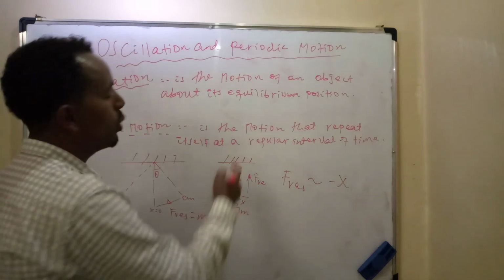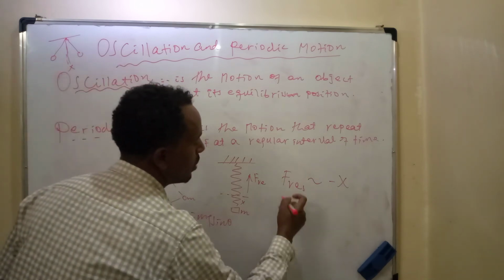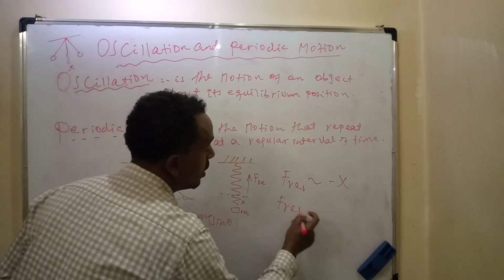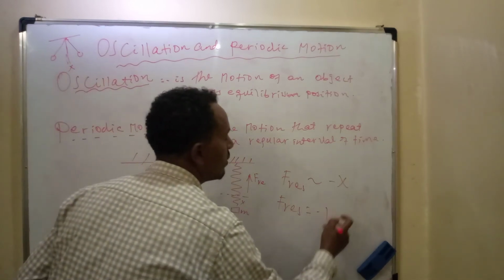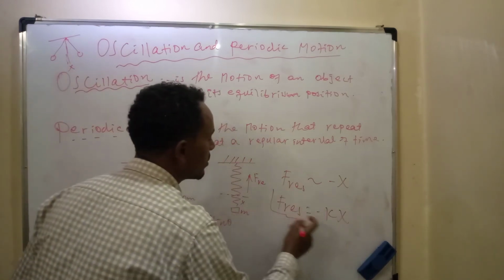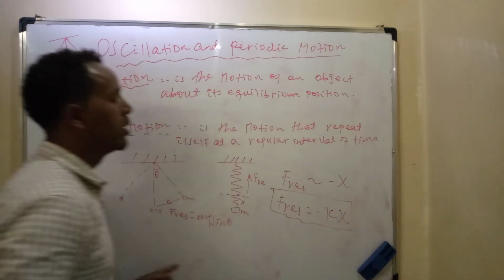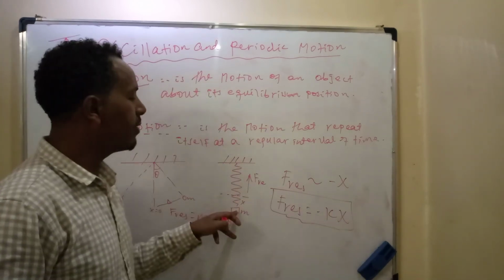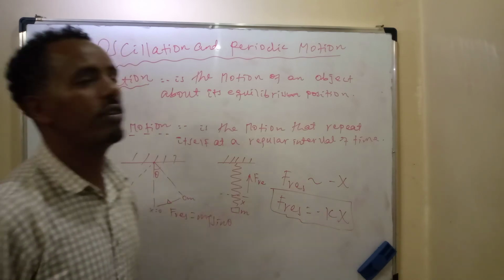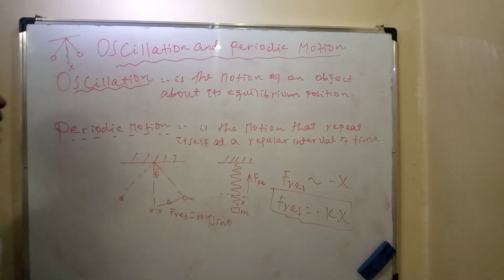Restoring force for spring mass system is equal to minus k times x. This is Hooke's law. k is the spring constant, x is the extension of the spring. Restoring force is equal to minus kx.